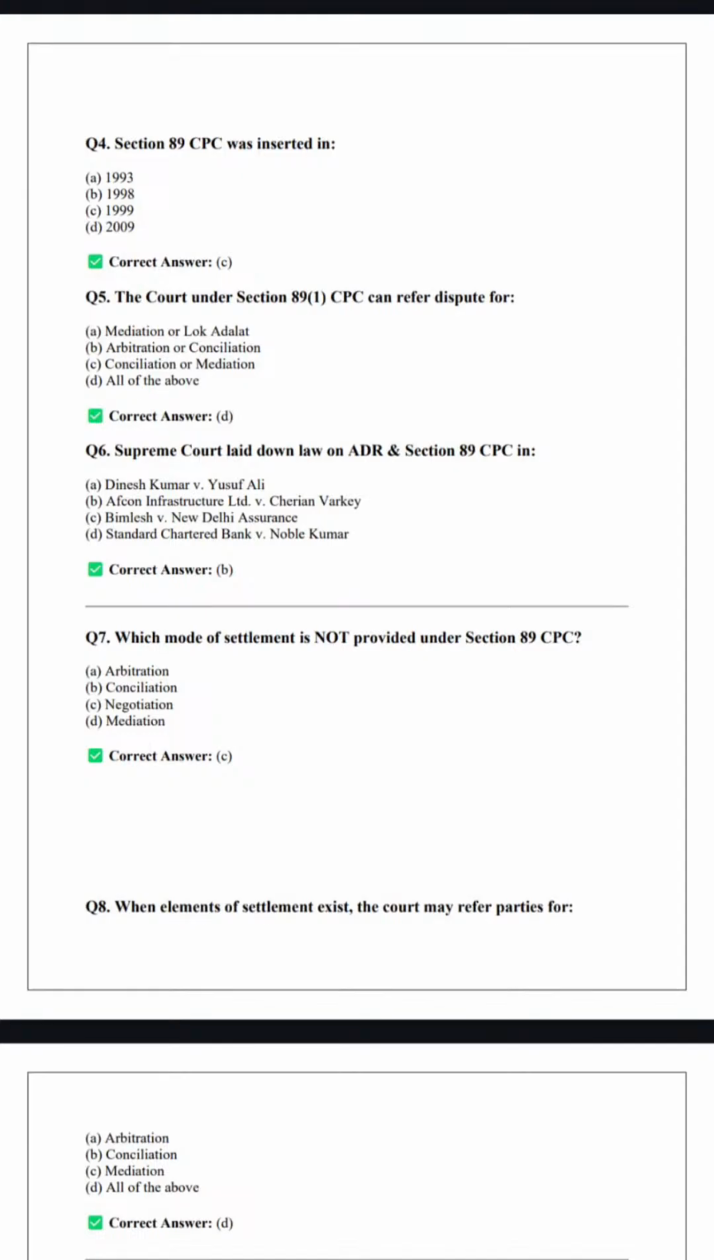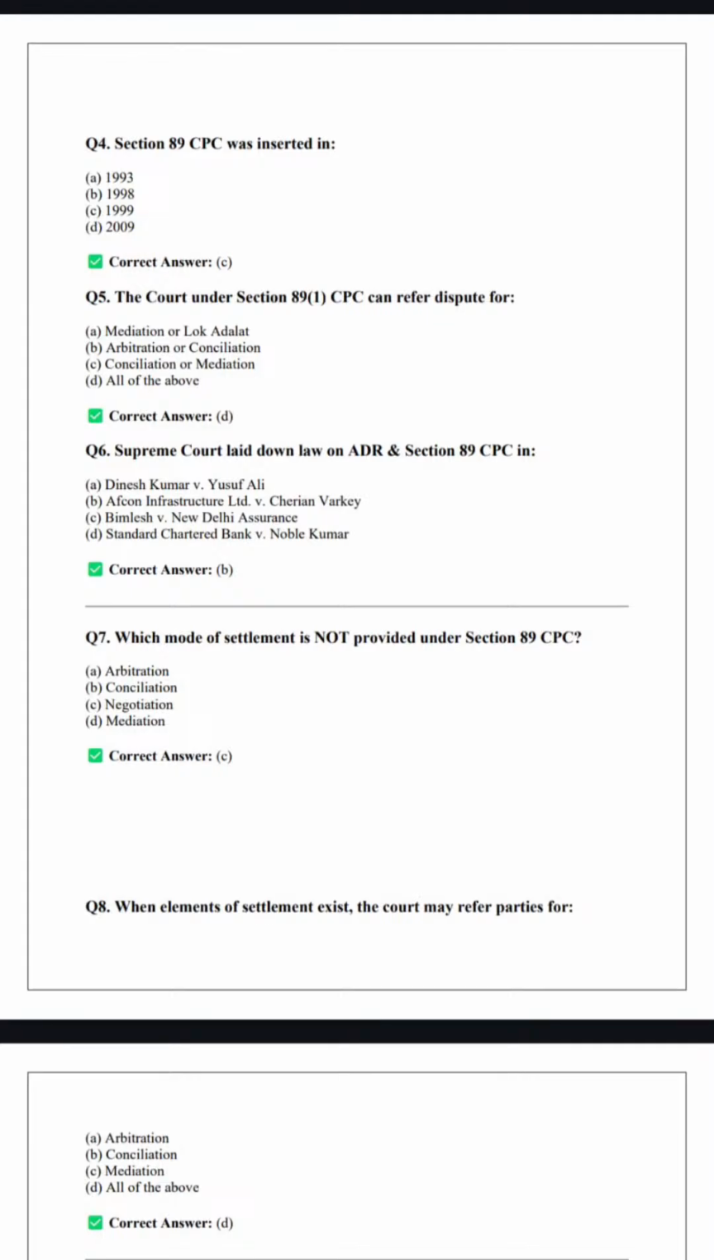Now, what is Section 89 talking about? Section 89 CPC was inserted in which year? Section 89 CPC was inserted in the year 1999, a very important year for the purpose of the Civil Procedure Code. So in 1999, Section 89 of CPC was inserted. Okay. So what does it mention?